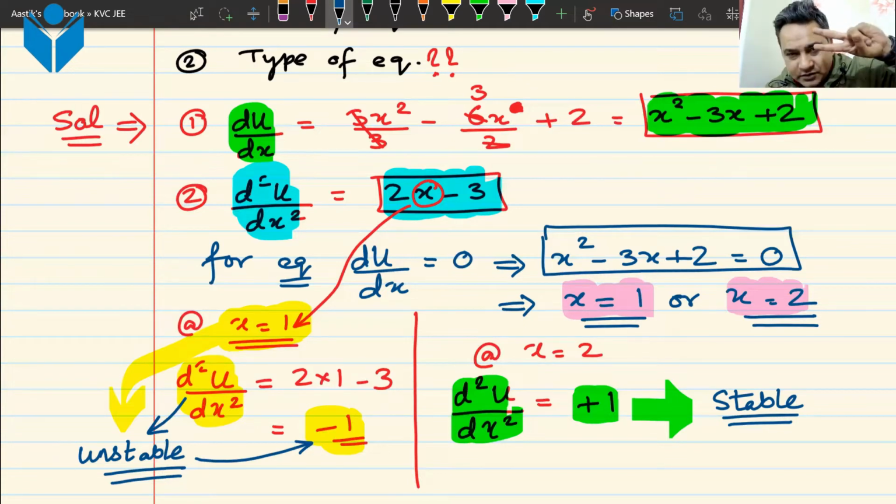If we only have 1 point of equilibrium, it can be stable, it can be unstable. If we have 2 points of equilibrium, then the result is one of them would be stable and the other one has to be unstable. There cannot be any other thing that is possible.